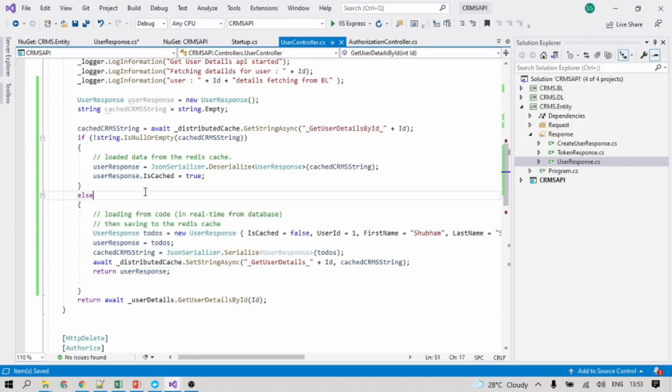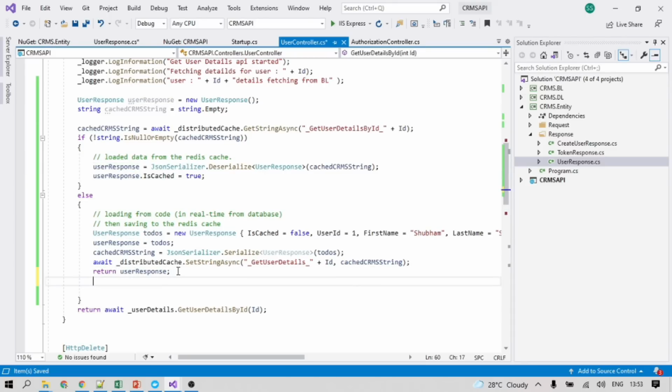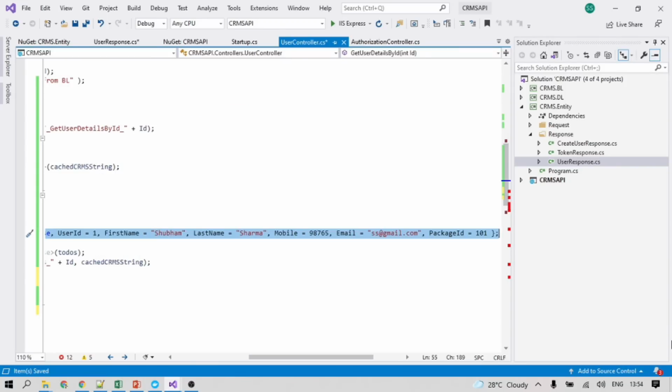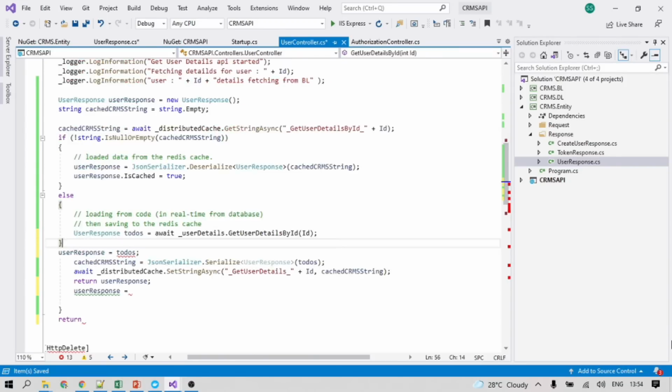Instead of returning from here, we cut this and put it here.